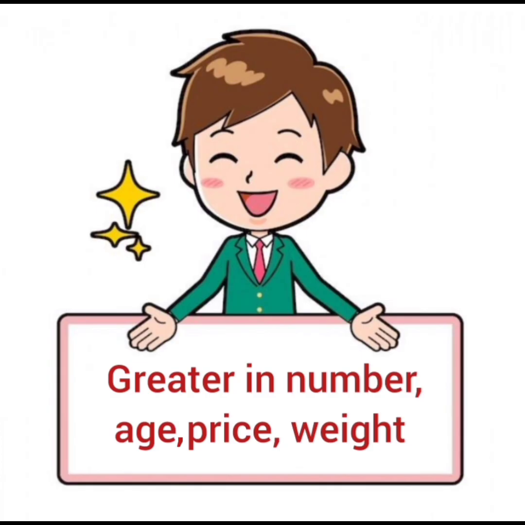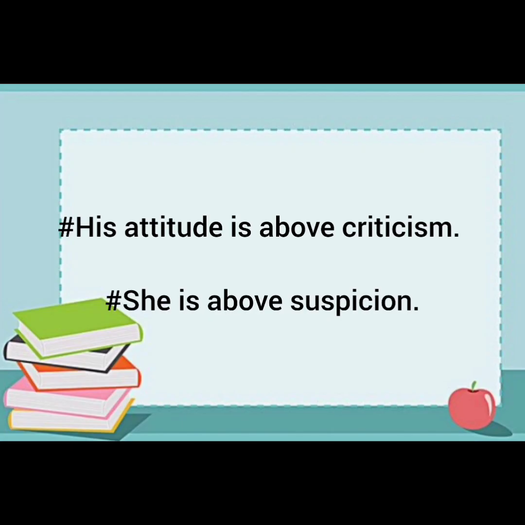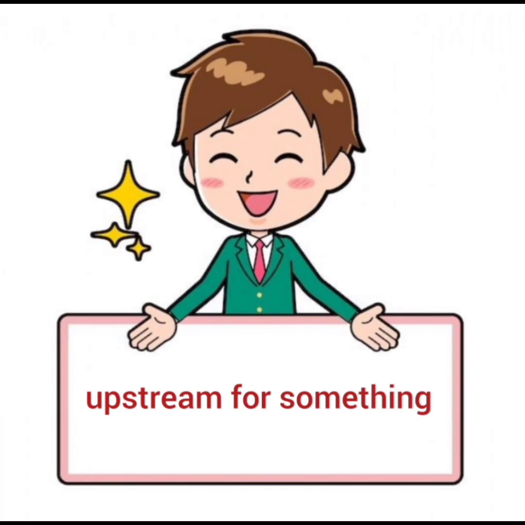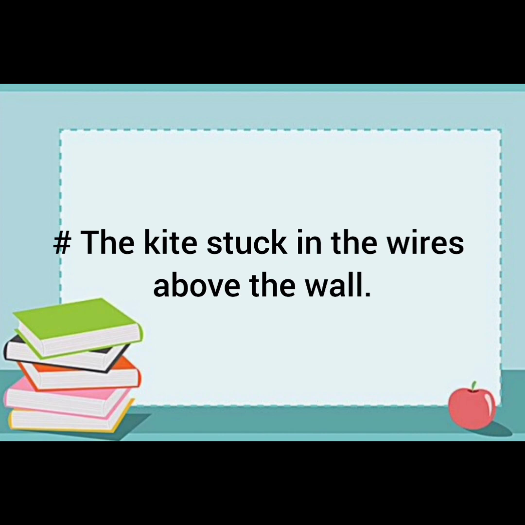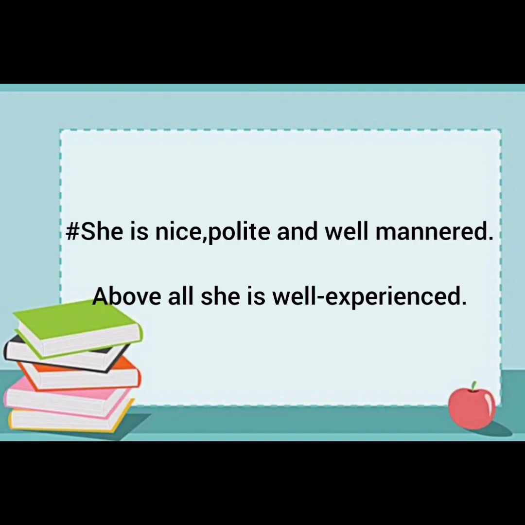Then above means greater in number, age, price or weight. For example, you must be above 25 for this job. There is nothing above rupees 1000 in this market. Temperature is above normal. Then it means beyond. For example, his attitude is above criticism. She is above suspicion. And the next condition is that above means upstream of something. The kite stuck in the vine above the wall. Another condition is that it is used in idioms such as above all, that means most important. She is nice, polite and well-mannered. Above all, she is well experienced.